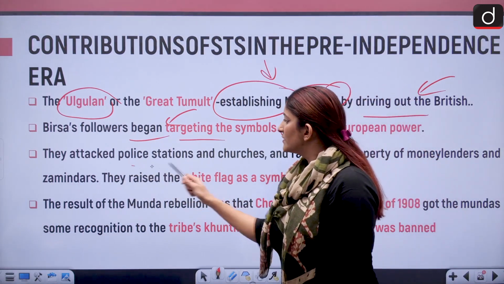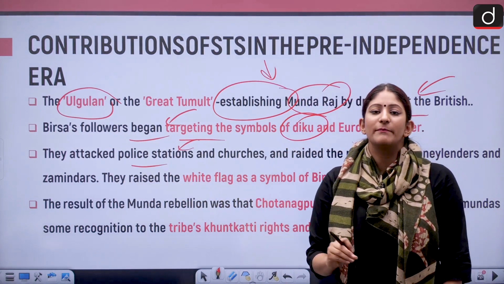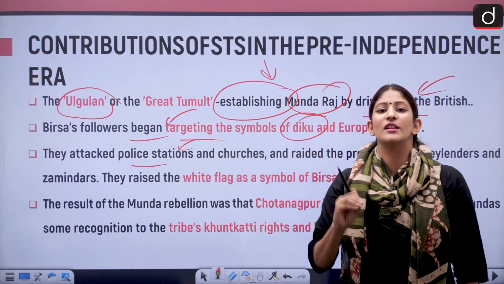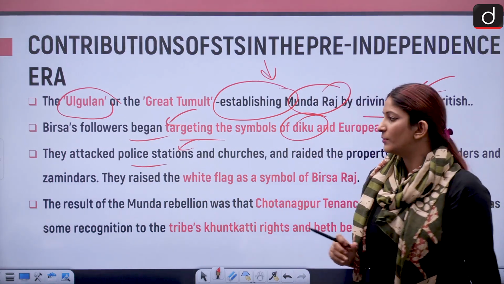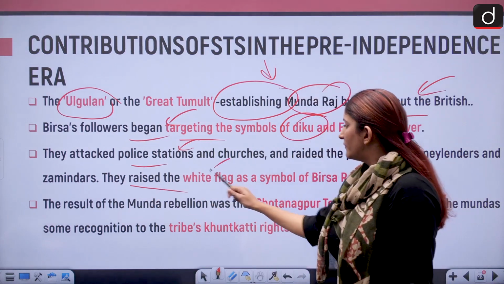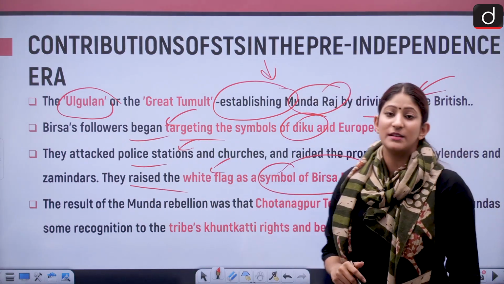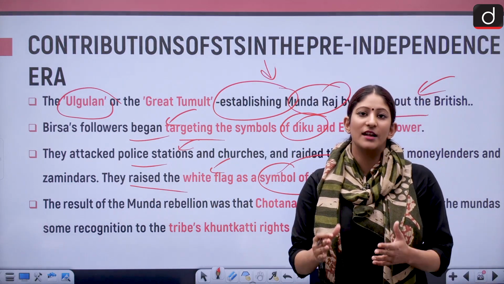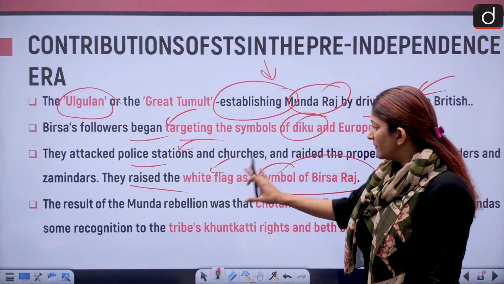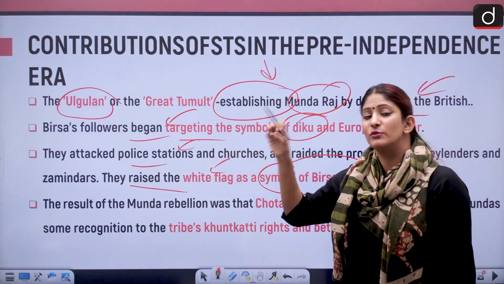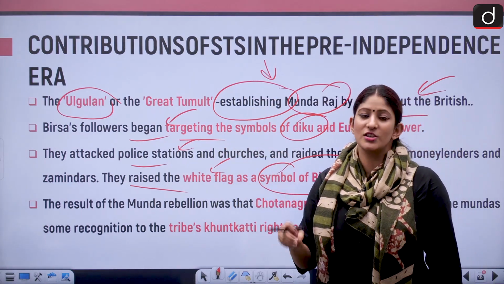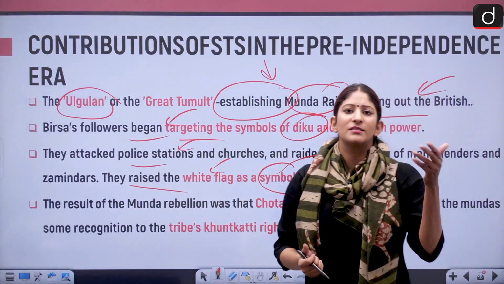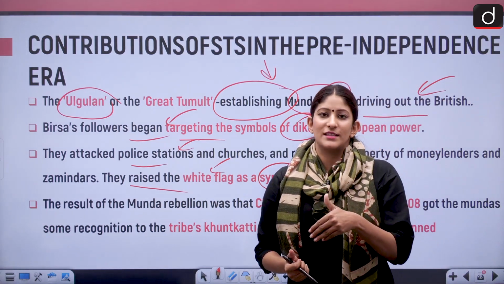And they attacked the police stations. That means whatever symbols of the British Raj were there, they started attacking them. That means this is a sheer attack on the policies of the British. And they raised the white flag as a symbol of Birsa Raj. That means they had their own aspirations with respect to having a Raj that was their own. Okay, so that means they wanted to remove the foreigners, who consisted not only of the British, but also Dikus or money lenders who used to take their land, and anybody coming in to invest in their place.